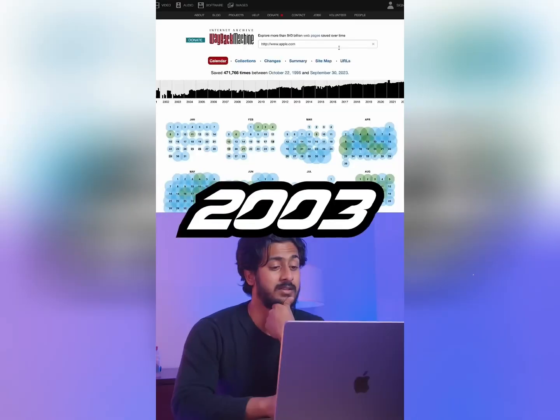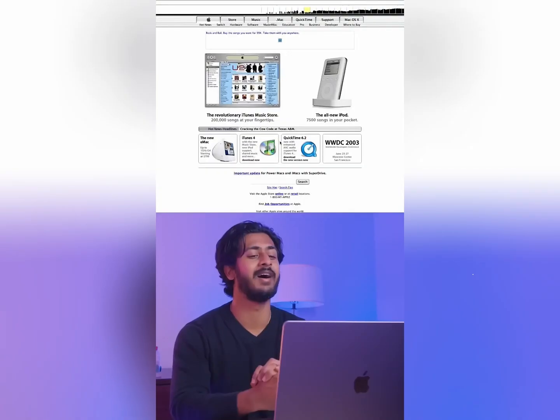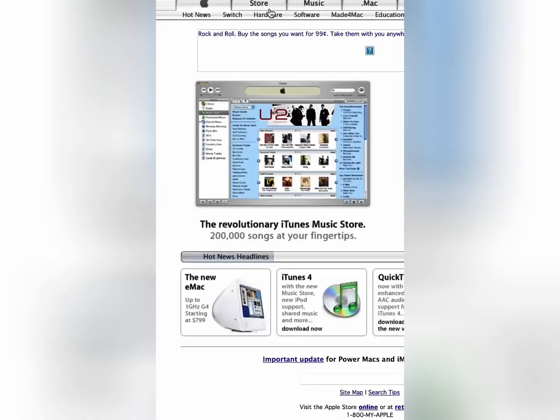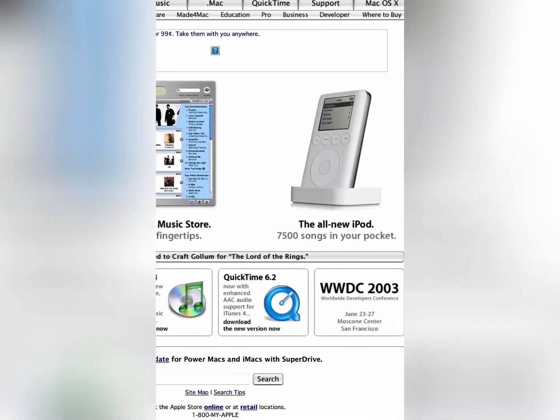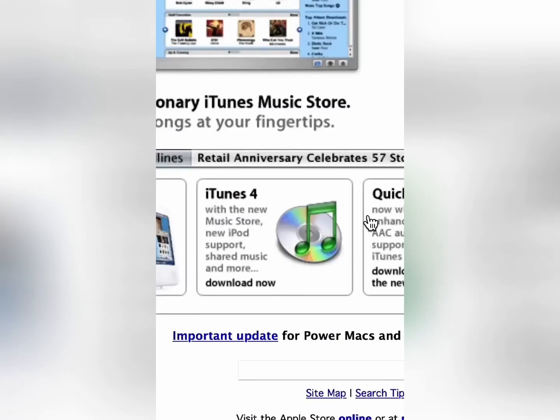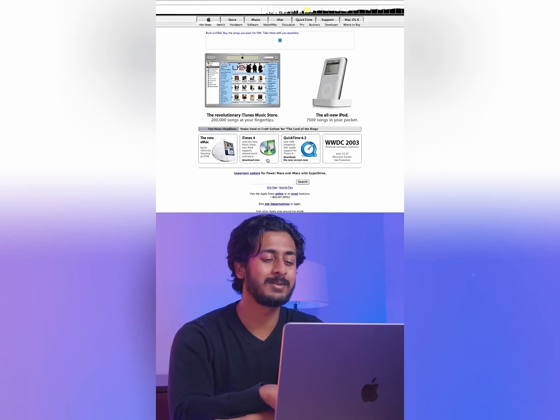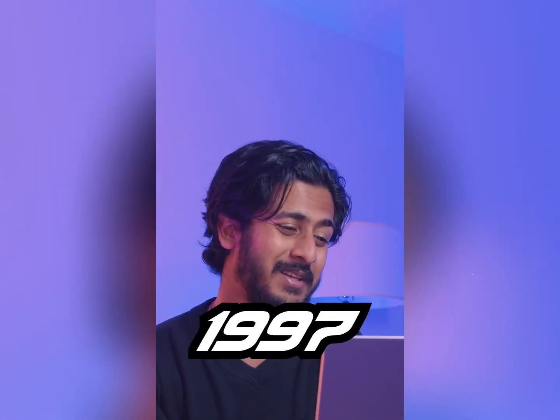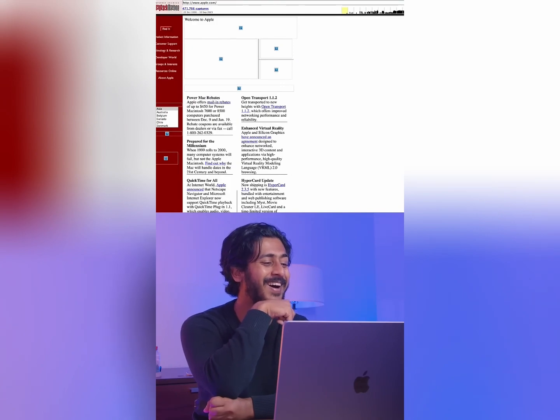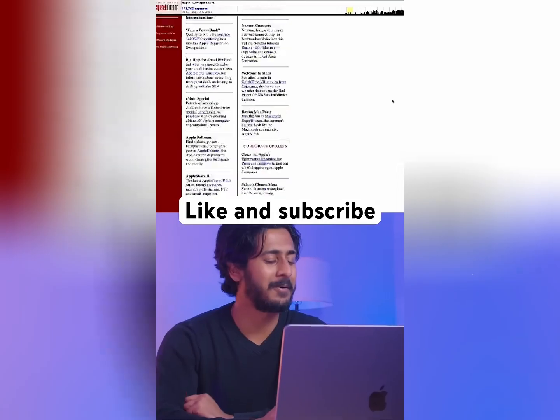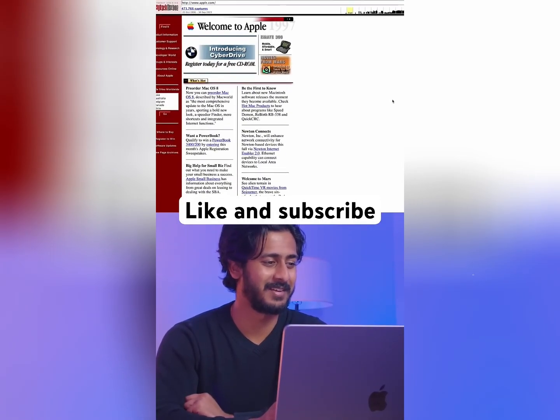So, 2003. I wonder what that would look like. It probably looked modern back in the day, but it looks so ancient now. Look at the old iTunes menu. That's green? Let's see the first ever Apple website. Oh! Pre-order macOS 8. It just looks like an article, honestly. It doesn't even look like a...